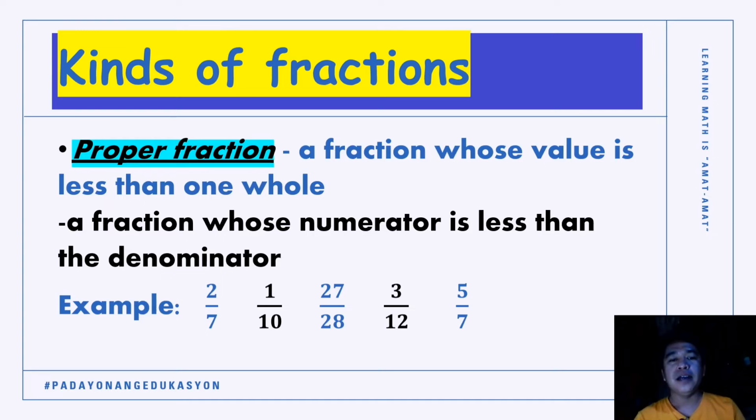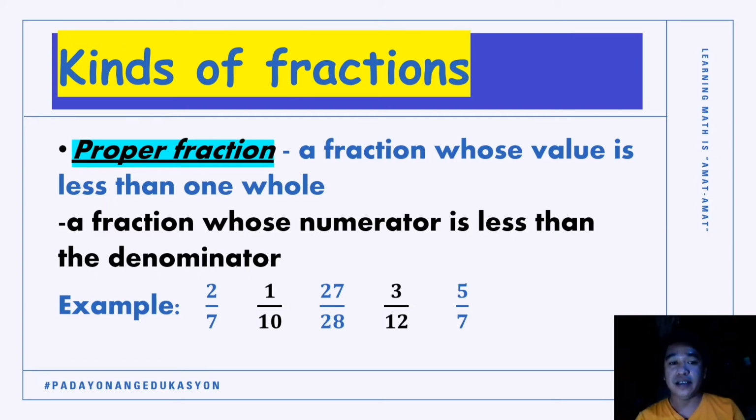Okay? Our second example there is 1/10. 1 is less than 10. Therefore, we can say that 1/10 is an example of a proper fraction. The next one there is 27/28.